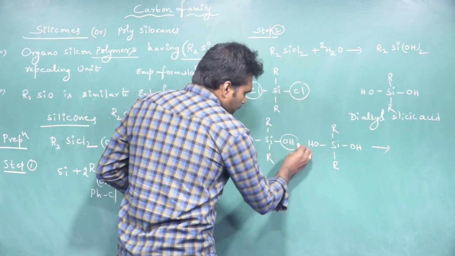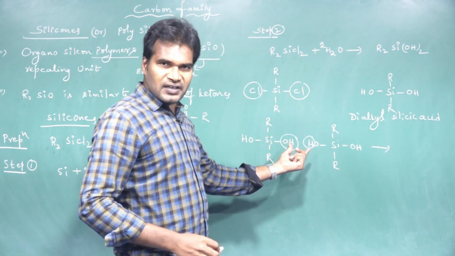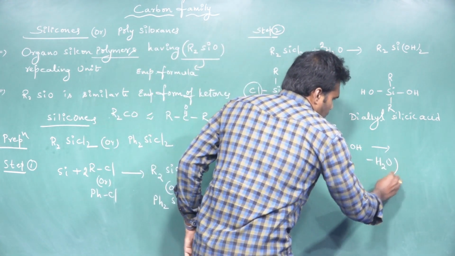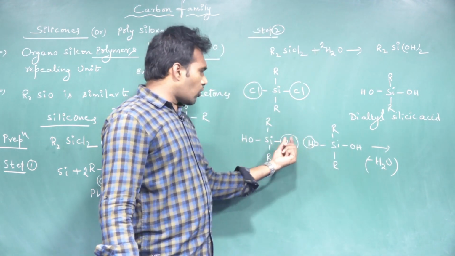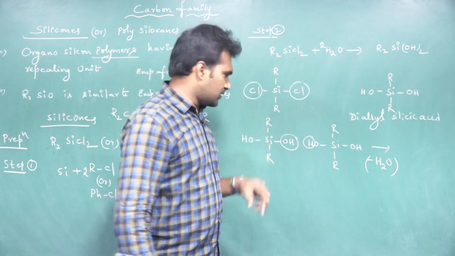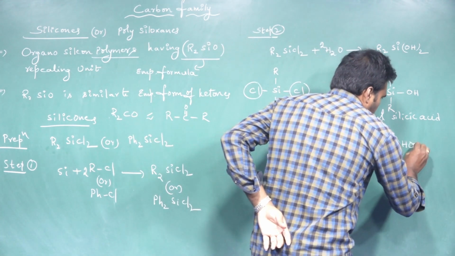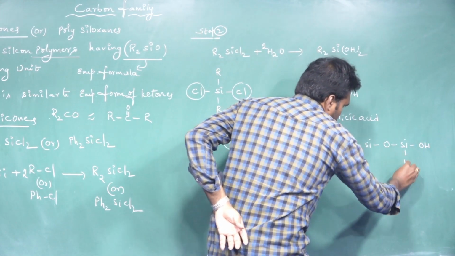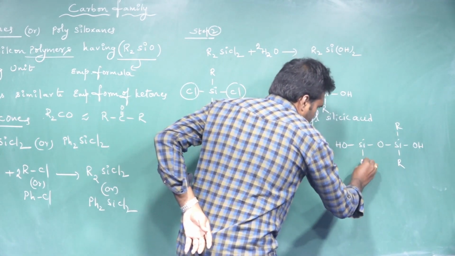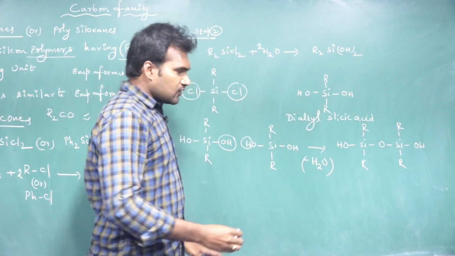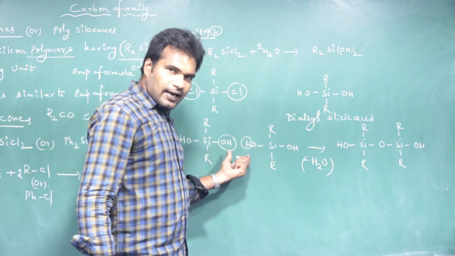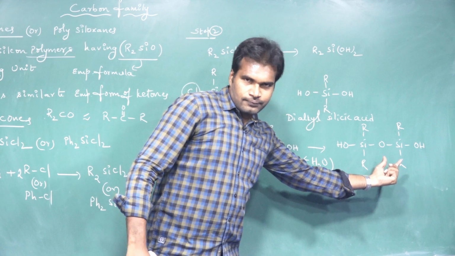Here OH and hydrogen both eliminate in the form of water, so dehydration. Then they both are joined by an oxygen linkage. So how do you write it? OH, SiO, SiOH. Likewise, 2 dialkyl silicic acids undergo condensation and we get a dimer.